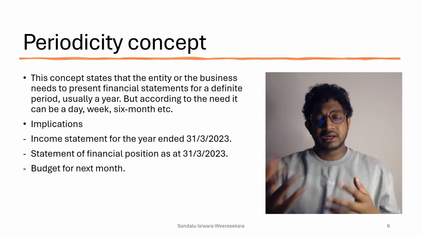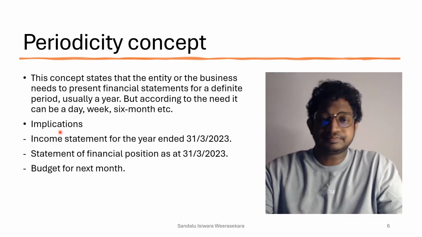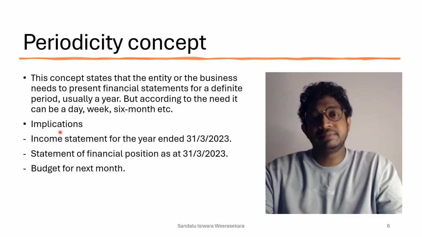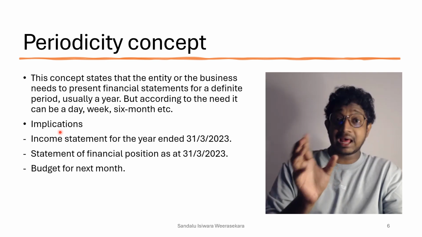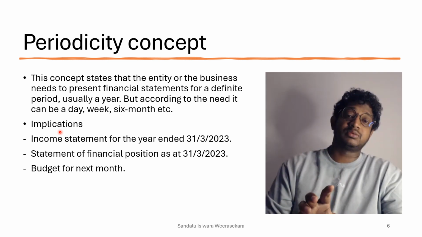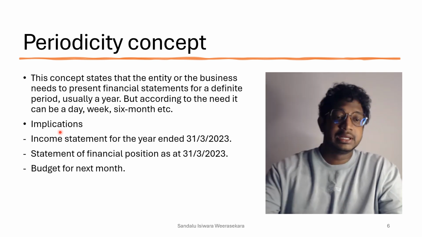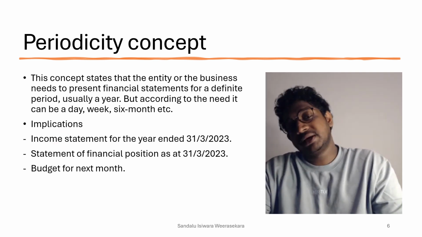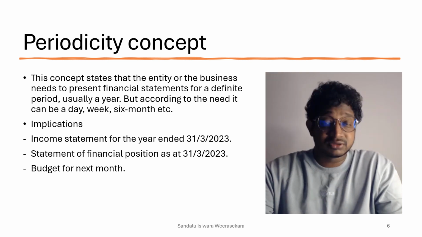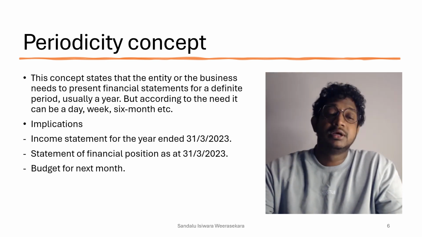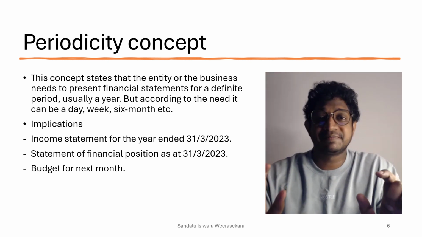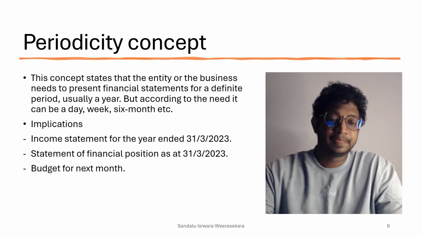As necessary, we can decide the accounting period, but normally, especially in financial accounting, the period we consider is a year. That's why we prepare income statements, and not only income statements, statements for that specific financial year, right?